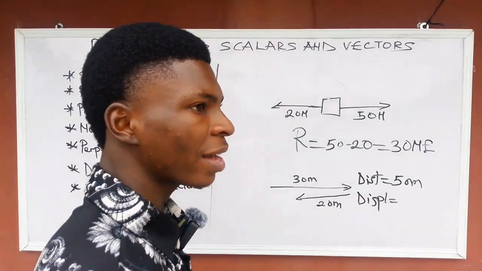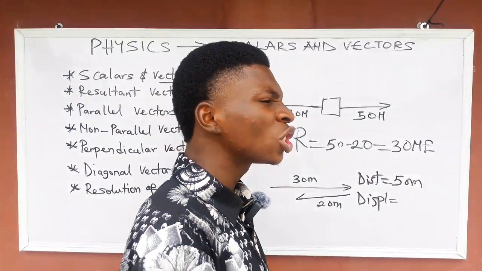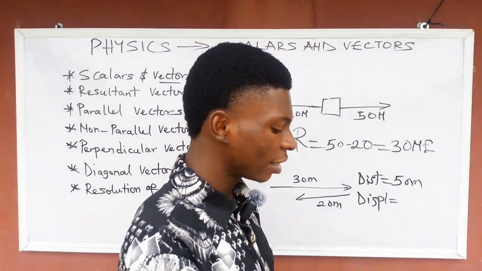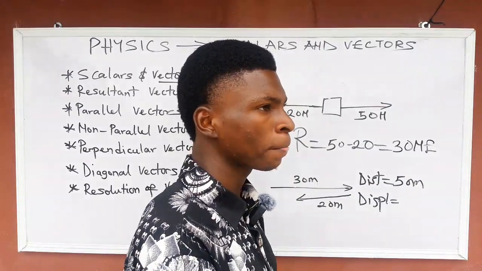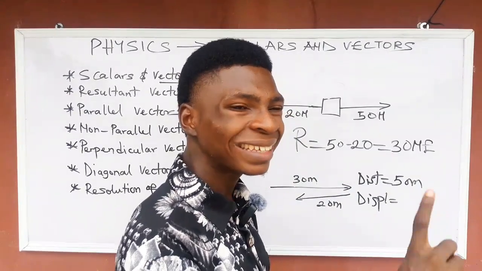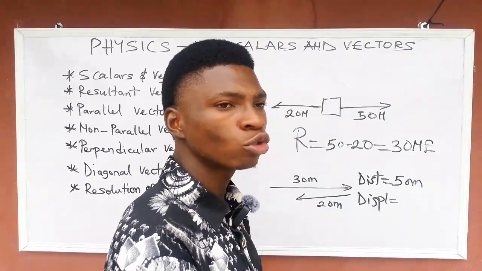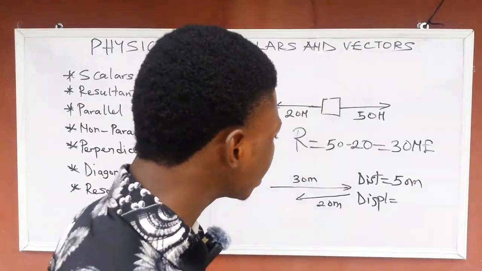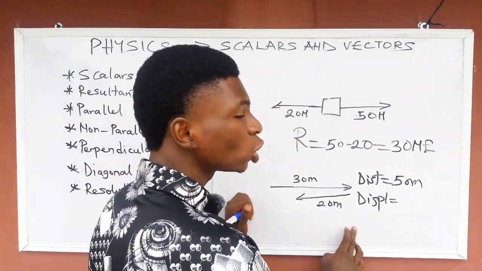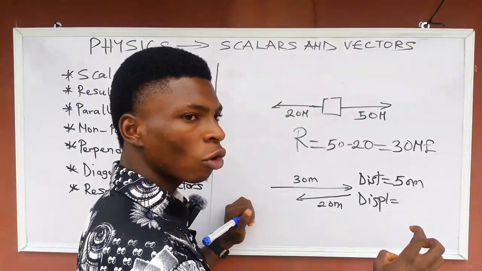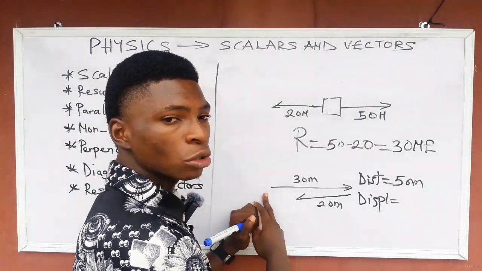let me define displacement. Displacement is the shortest distance, the shortest straight line from the starting point to the destination. So displacement doesn't care how much you have worked, your effort. What it cares about is the shortest distance from where you start to where you stopped.